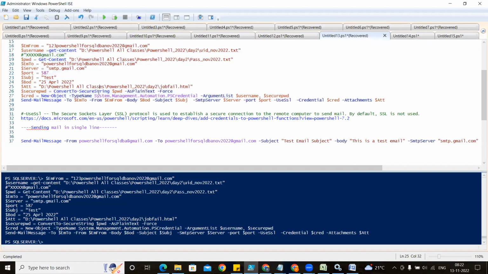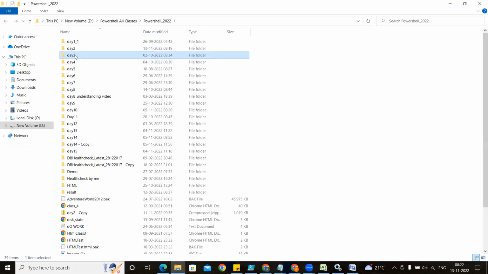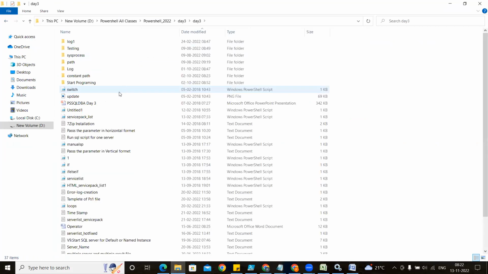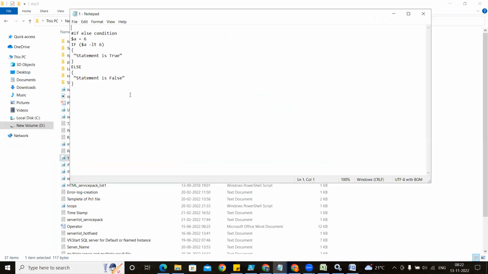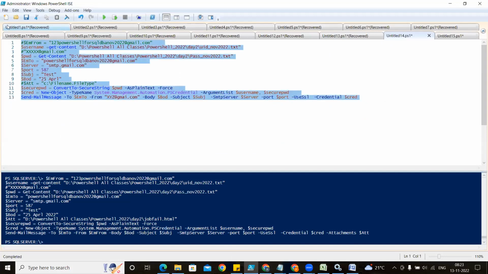No doubt? No doubt. Okay, so I'm moving to the day 3 class, and we are starting with a very simple script. This class is very important, guys. If you have any simple doubt, you ask, and I'm going very slowly in this class, because it is just a very small script, and after that we are going to do something extra. So it is just if and else loop. These things you have already studied. Within 5 minutes I'm going to complete this. I'm not going to take more time on this.